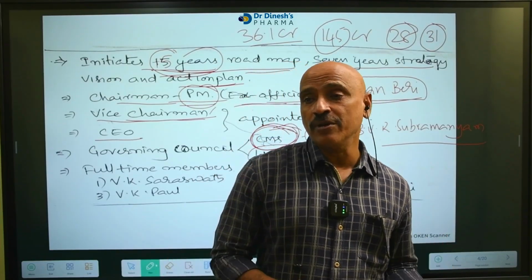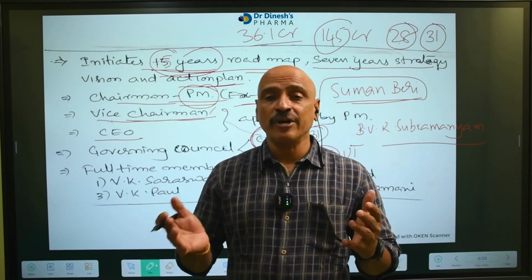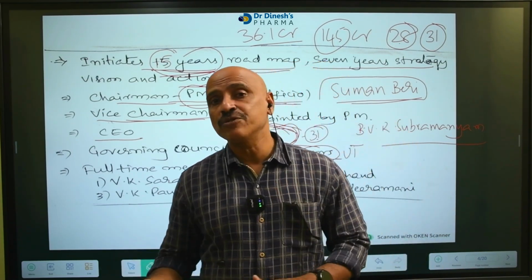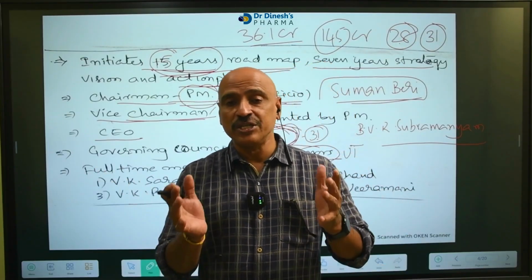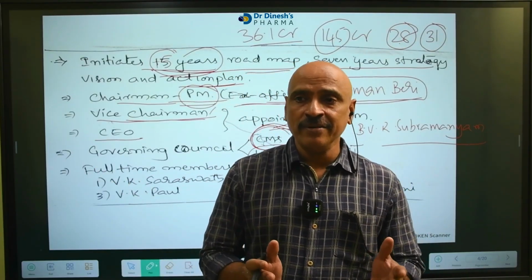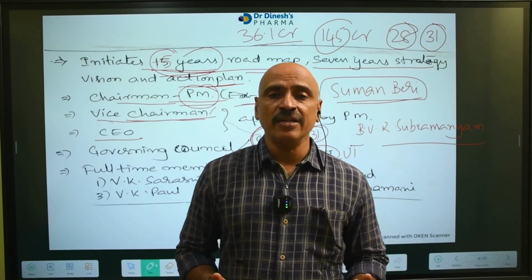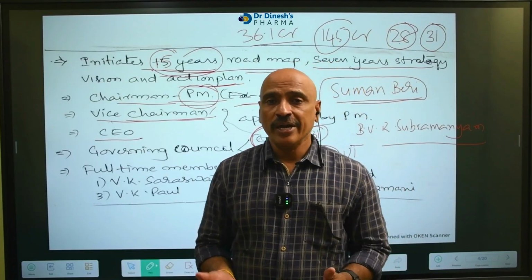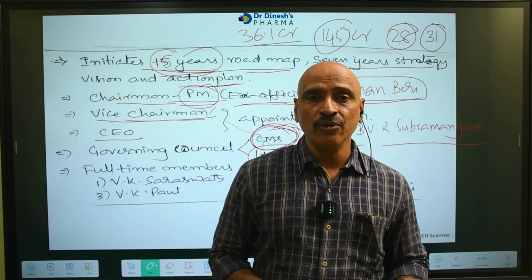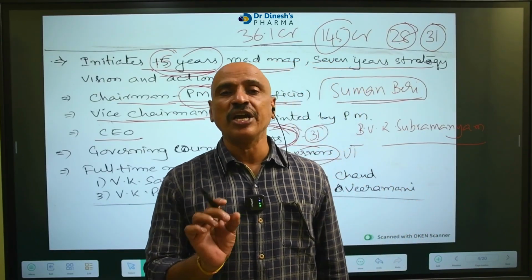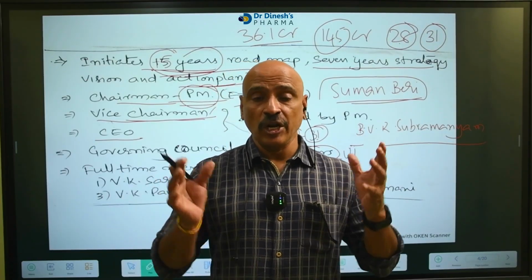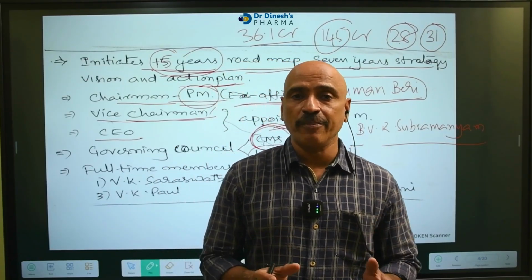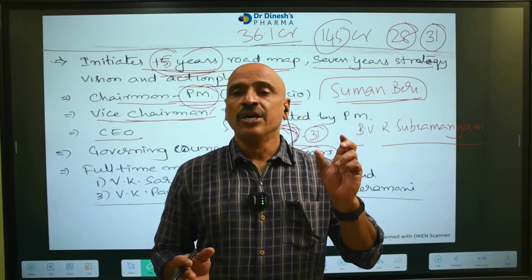One scientist is a full-time member, one economist is a full-time member, one agriculture scientist is a full-time member, one doctor is a full-time member. Different types of people sit in one place and design our plan, then definitely it is possible to make a good plan. From that point of view, NITI Aayog is called a think tank. Some intellectuals sit in one place and prepare the plan, that's why it is called a think tank.